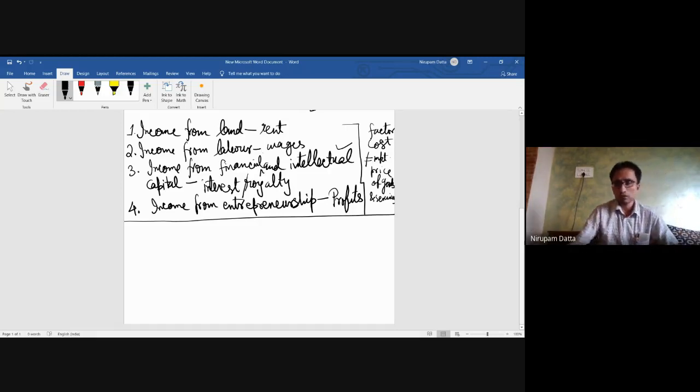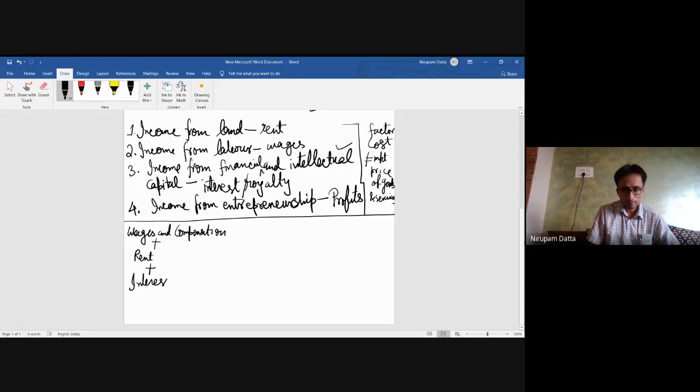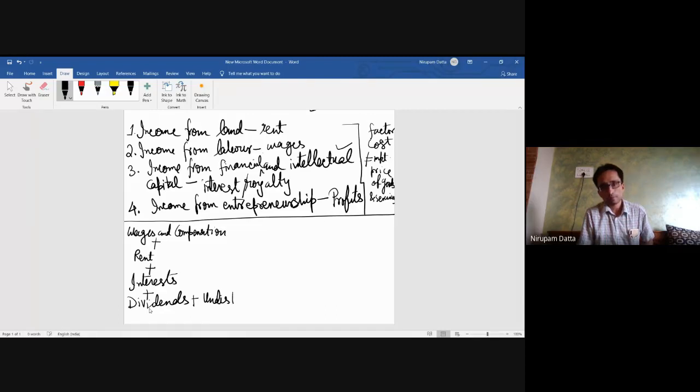Now what we have got here: wages and compensation for labor, plus rent, plus interest, plus dividends, which is the distributed profit, plus undistributed profits, plus corporate tax, plus there are some mixed income.